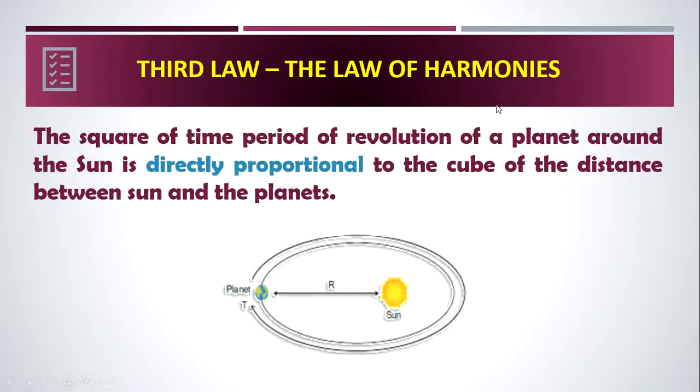So there are three laws of Kepler. The first law is also called the law of ellipses. The second law is also called the law of equal areas. And the third law is also called the law of harmonies. So the third law, the law of harmonies, is: the square of the time period of revolution of a planet around the sun is directly proportional to the cube of the distance between the sun and the planets.